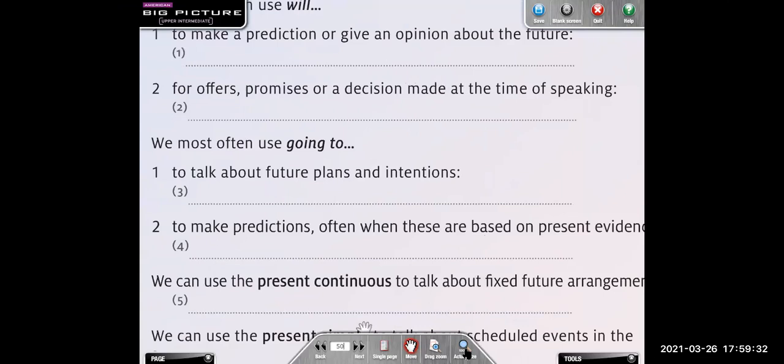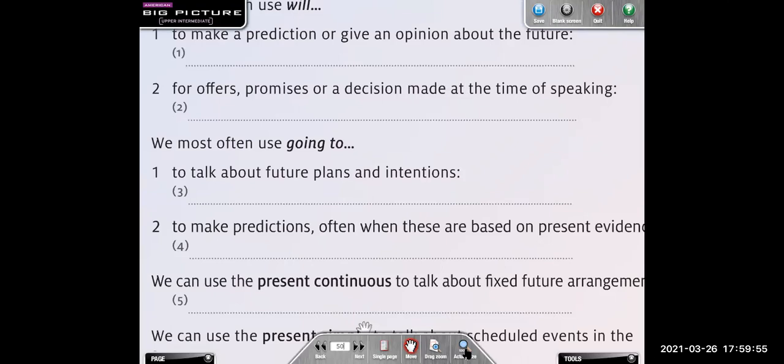Then we have the next one. It says, we most often use going to talk about future plans and intentions. E. Yes. E. I'm going to speak with the almond farmers there, right? Okay.